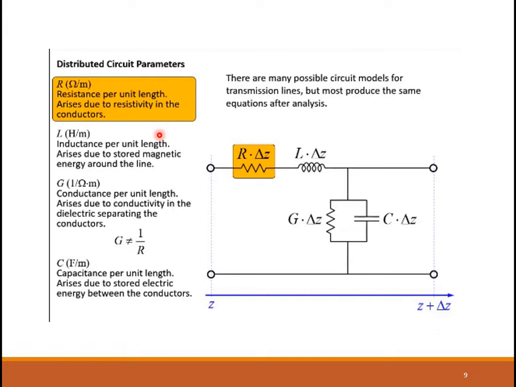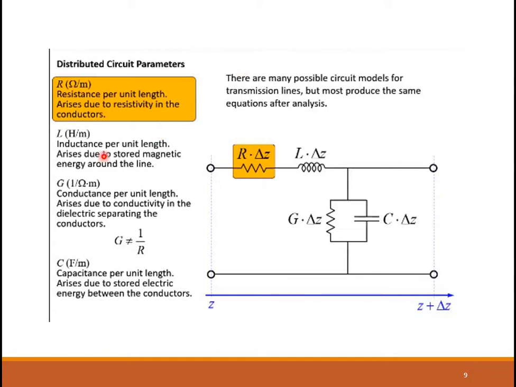R is the resistance per unit length, and it arises due to the resistivity in the conductors. So for a differential length delta Z, what is the total resistance going to be? It will be R into delta Z. So that is how I get this.